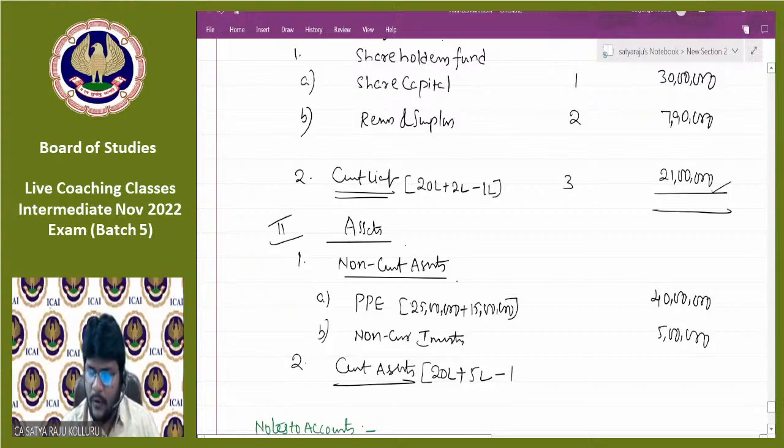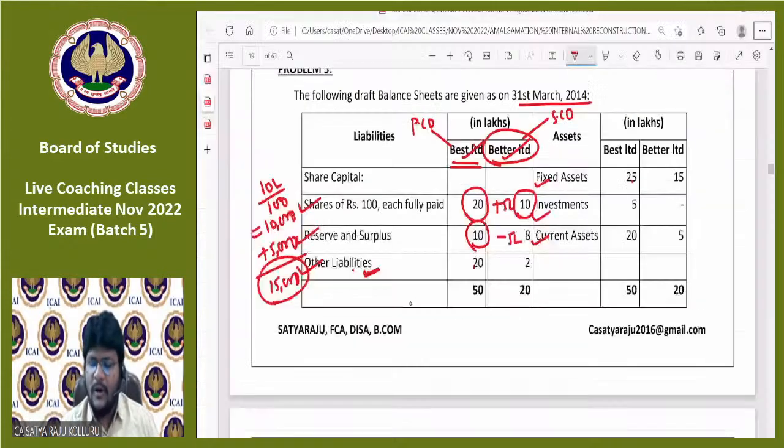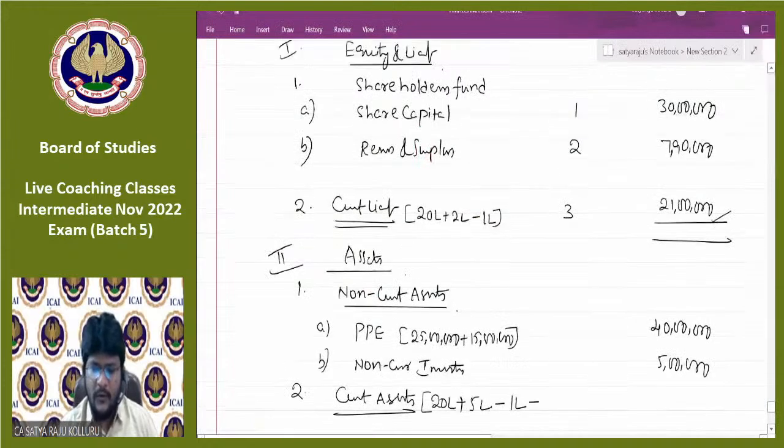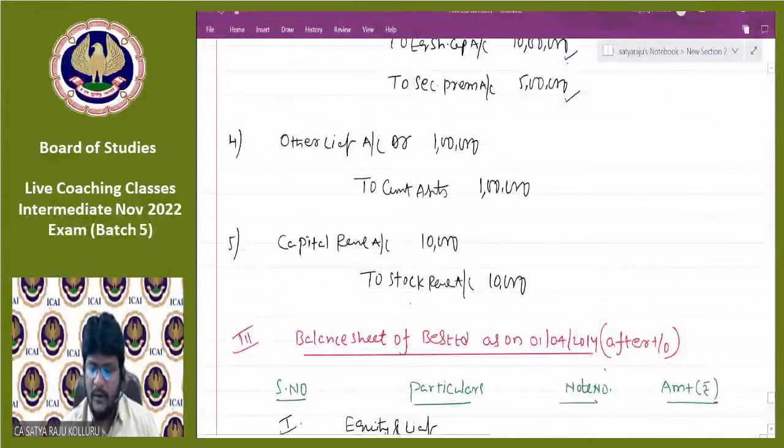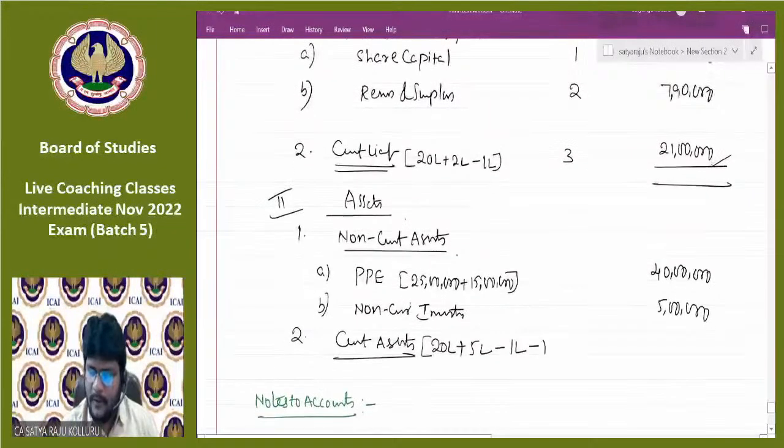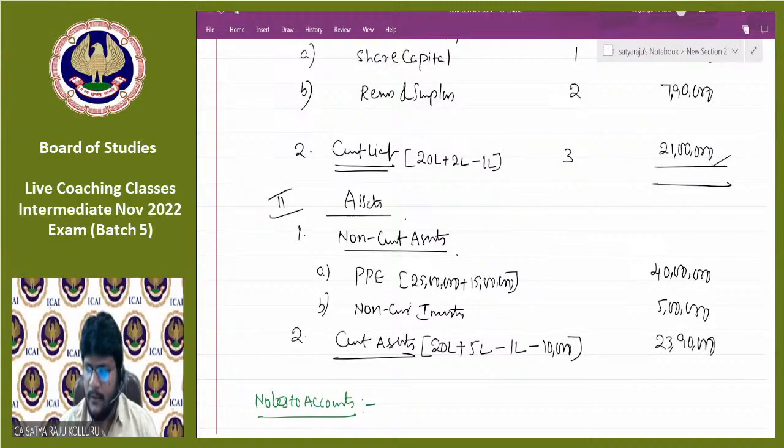Minus intercompany owings 1 lakh. Minus stock reserve, we need to reduce. If you observe, stock reserve will be there now. So stock reserve we need to reduce from the stock, which will be there under current assets. So that's why minus 10,000. May I know, guys, all of you, current assets value is how much? 24 lakhs minus 10,000 means 23 lakh 90,000.